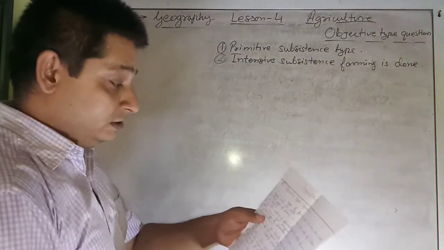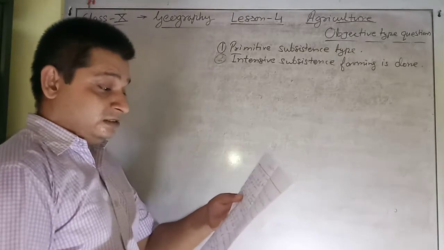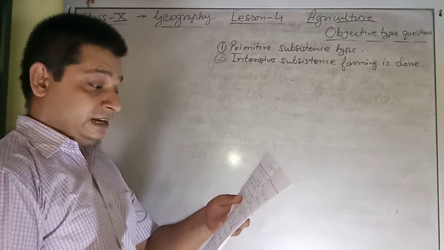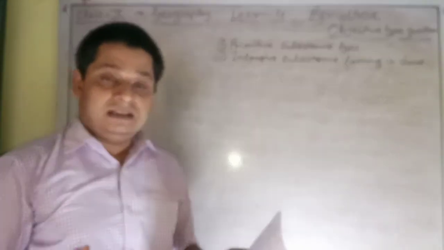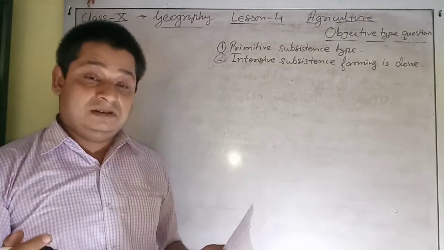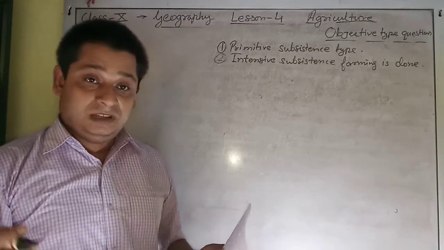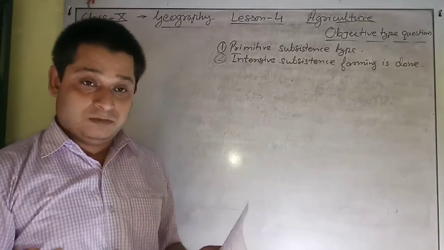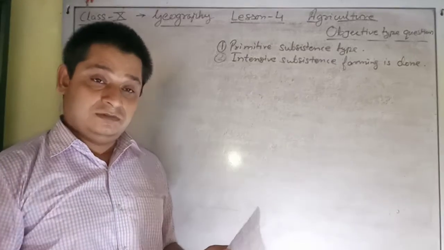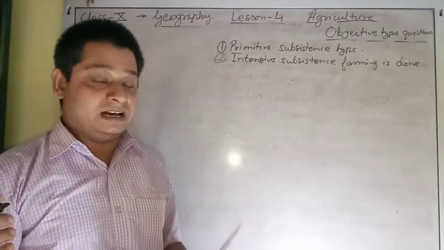Question number 3. In the activity of plantation, both the activity of dash and dash are integrated. So, what is plantation? Plantation is an activity in which a single crop is grown in an extensive area, technology is used, and modern methods are used in that, like a tea plantation in Assam.